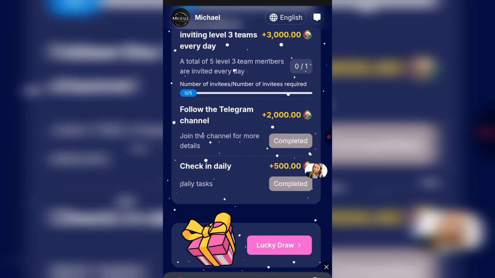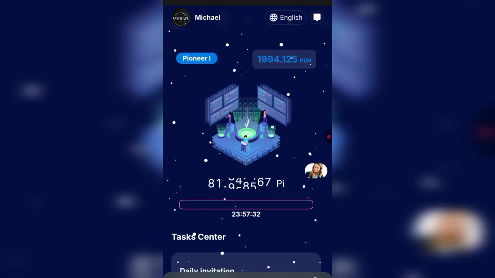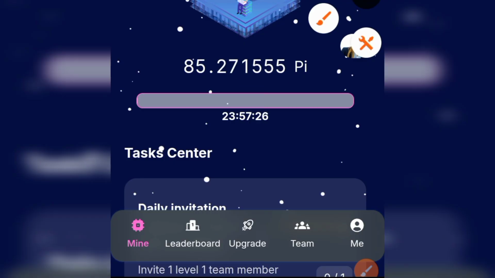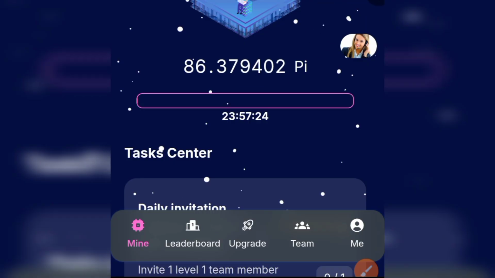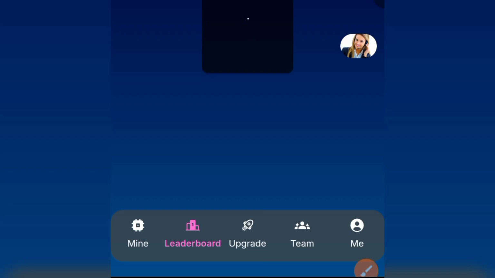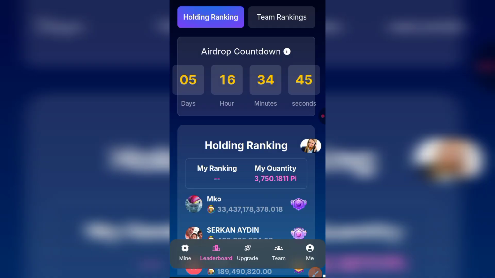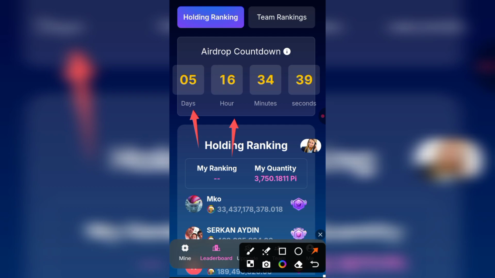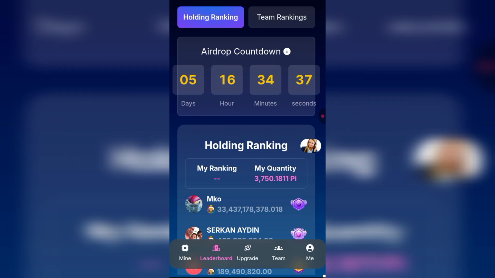If you click on Lucky Draw right here, you'll be able to use your Pi and play some games. It is a win-win. You can win, you can lose. So it is not advisable. If you go back to leaderboard, you'll be able to see the highest referrals, the person that has the highest referral among all the people using this platform. It is currently loaded. As you can see, it has the holding ranking and it has the team ranking, and it has an airdrop in 5 days, 16 hours, 34 minutes, 39 seconds, and it is currently counting.